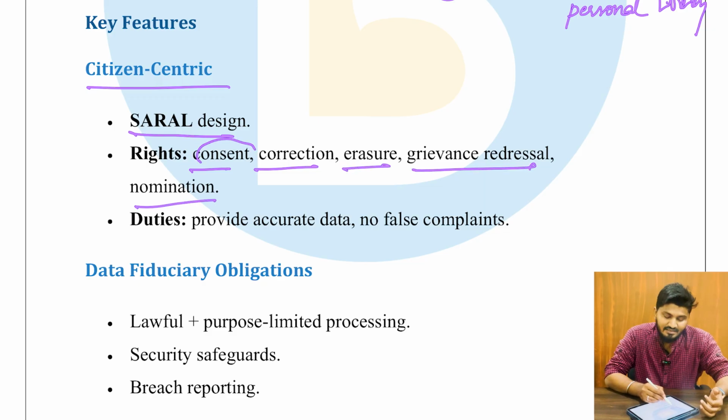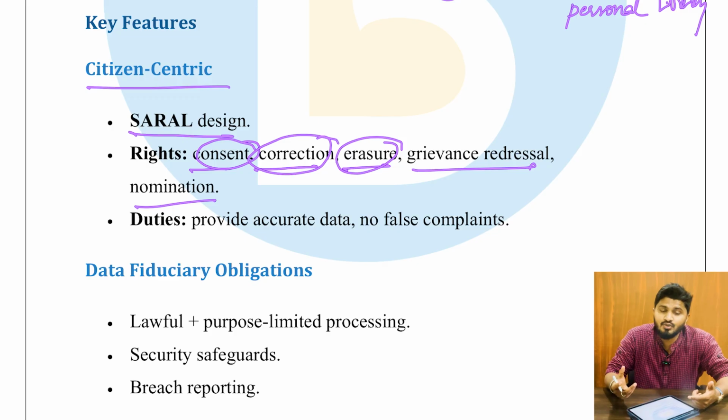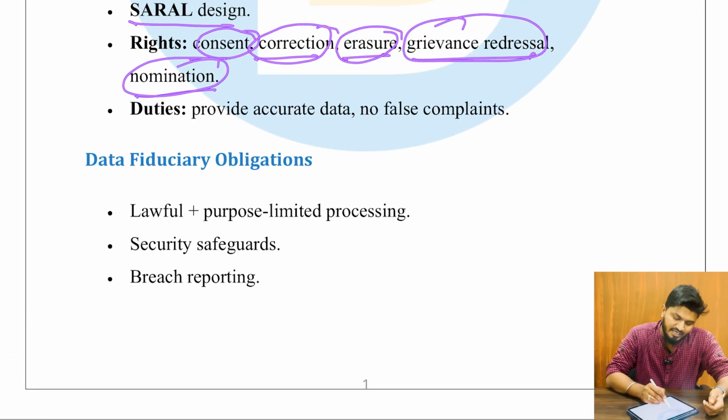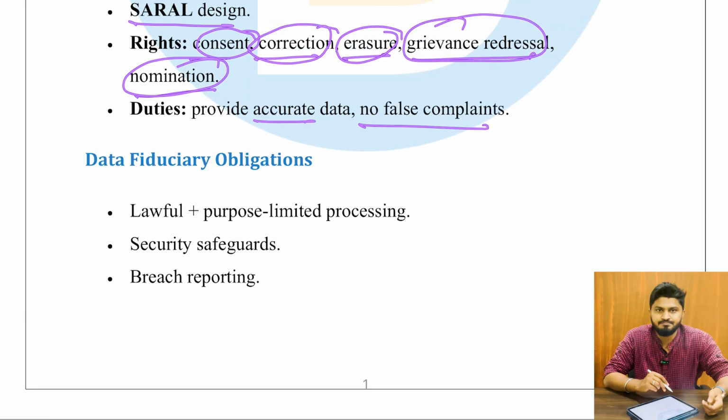So, in the sense, you need to take consent for using personal data. And correction, you have the right to correct your personal data. Erasure, you also have the right to erase your personal data from the internet. And also grievance redressal, you have the right to grievance redressal if there is any issue with respect to your personal data. And then finally nomination. Okay, so the duties are: provide accurate data and make no false complaints.